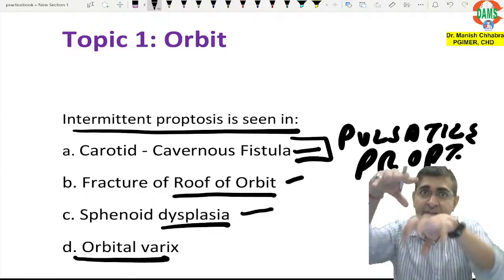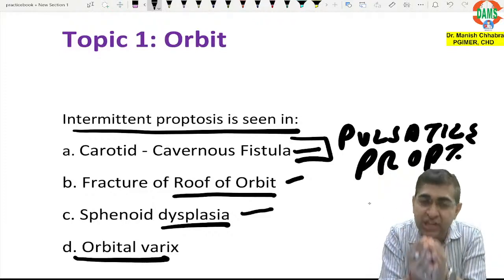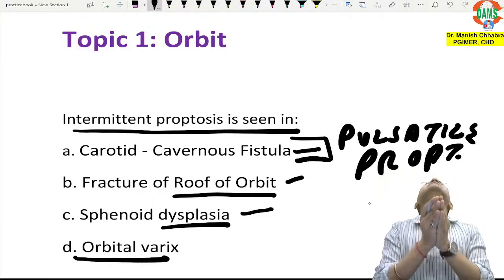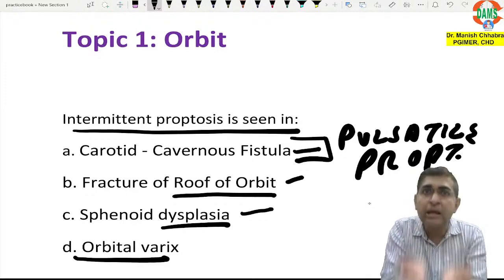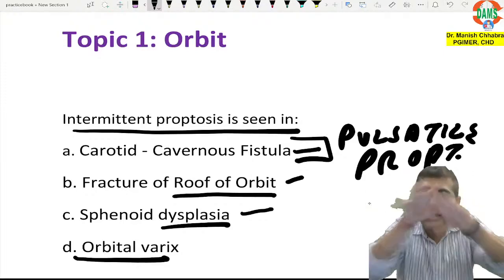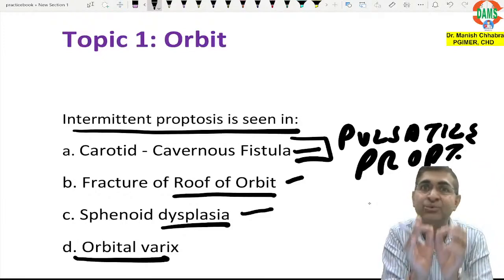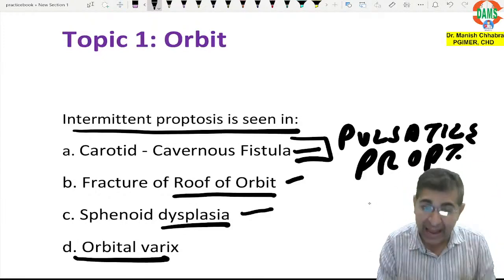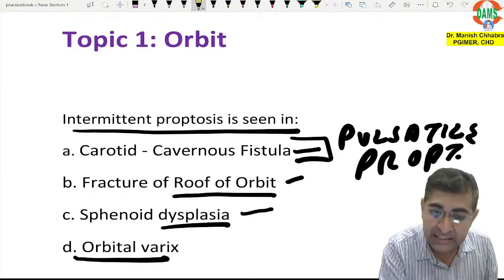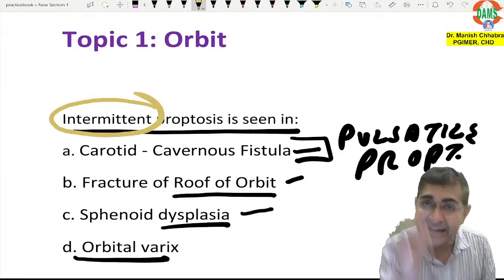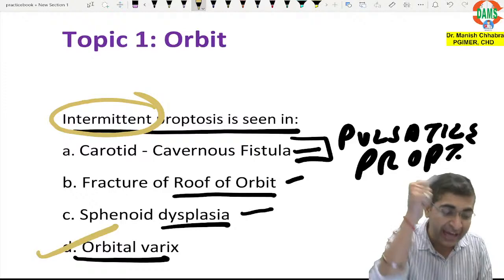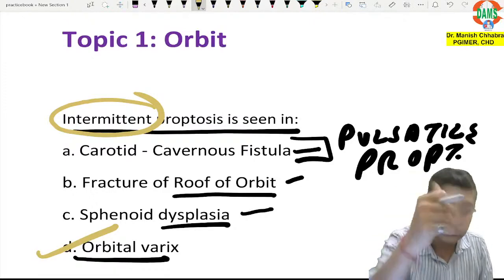Yes, and there is proptosis, but the patient lies supine, so due to gravity all the blood gets drained, and the eyeball goes back into the orbit. So that is what you call intermittent proptosis, and hence that is the answer here.